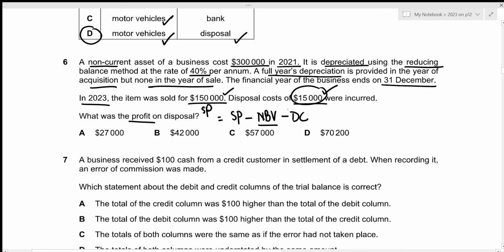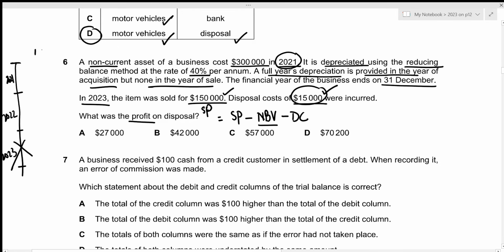value. Alright, in this case, we know that it was purchased in 2021, and we also know that a full year's depreciation is provided in the year of acquisition, but none in the year of sale. And the item was sold in 2023. Okay, I'm just going to create a timeline here. This is the year 2021. This is the year 2022. This is the year 2023, when the non-current asset was disposed, and we were told that no depreciation should be provided in the year of sale. So we do not need to calculate it for the third year.